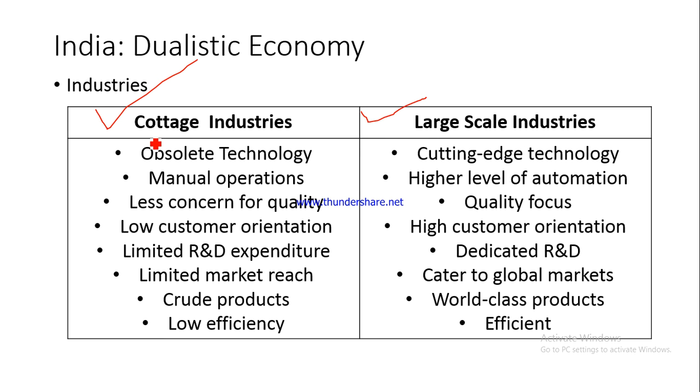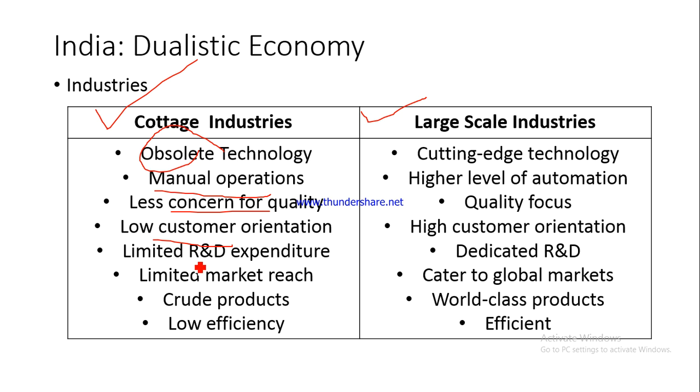And cottage industries in India generally used obsolete technology, outdated technology they are using. Most of the operations are manual, which means there is less use of machinery. There is less concern for quality also. They are hardly concerned about the quality. Fine. And if at all they are concerned, they do not have any means of monitoring and assessing the quality or keeping a check on it. The customer orientation is low. They do not think of designing their product according to the requirement of the customer. They do not go for market research to find out what the customer needs, right?